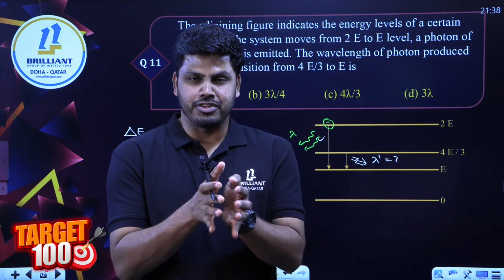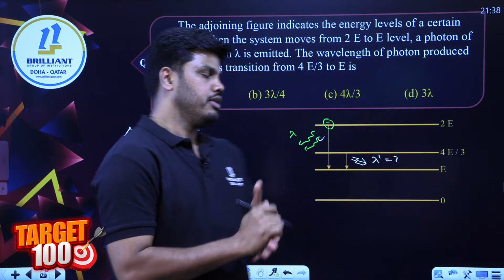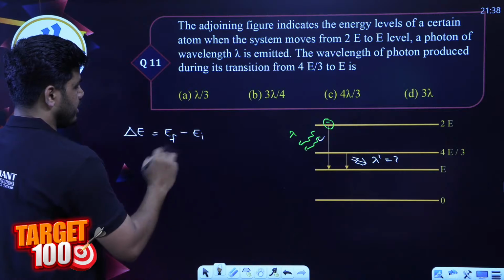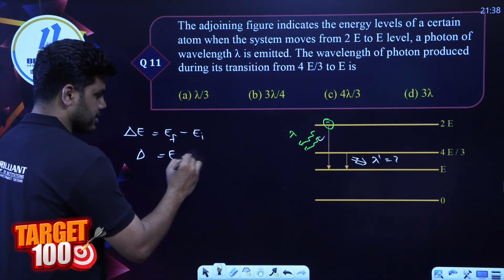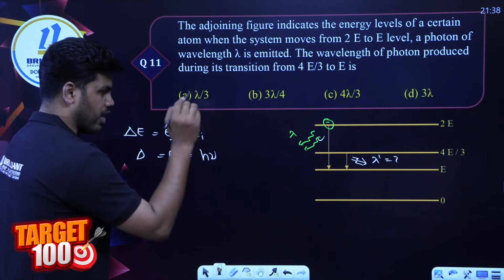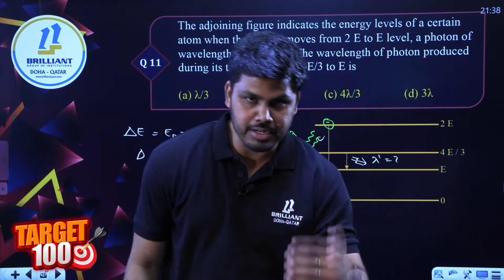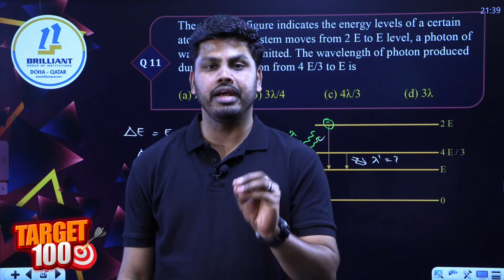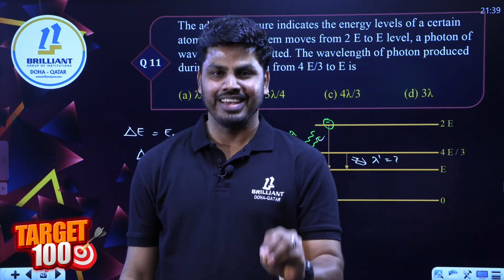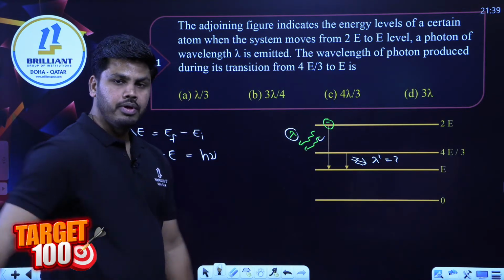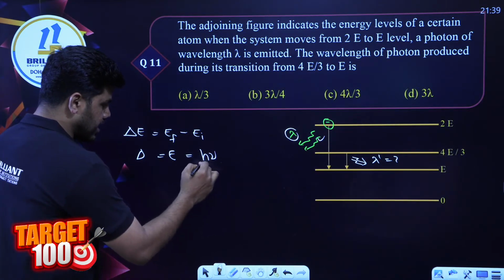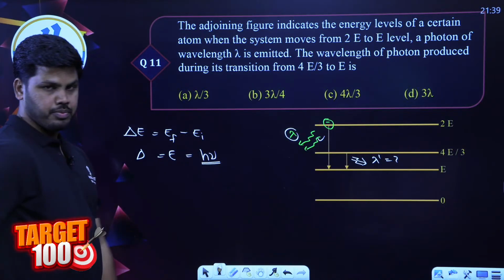That is the energy emitted during the particular transfer, so we can say delta E. That delta E can be represented as h nu. Why h nu? This energy will be released in the form of radiations of definite frequency, and radiations of definite frequency will have a definite wavelength also. Energy of any radiation can be taken as h nu.